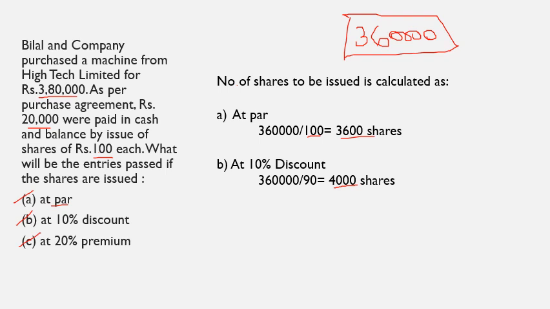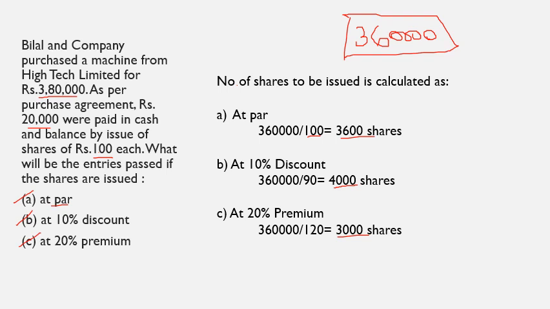Then the third case, when the shares are issued at 20% premium, the share price will become 100 plus 20%, which is 120. So 3,60,000 divided by 120. That means they have to issue 3,000 shares.